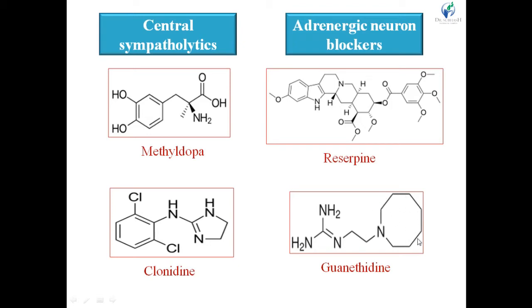There is no unsaturation or double bond present in this ring. So it is the azocane ring. In the side chain to the heterocyclic ring, a guanidine group is present: C double bond N, NH2, NH2. So it is known as the guanethidine drug.